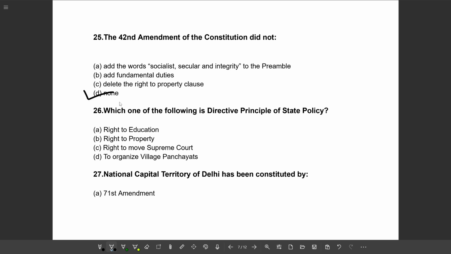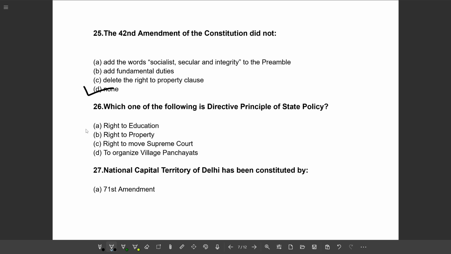Next question. Which one of the following is directive principle of state policy? Option A, right to education; option B, right to property; right to move Supreme Court; to organize village panchayat. So the correct option will be option B, right to property.